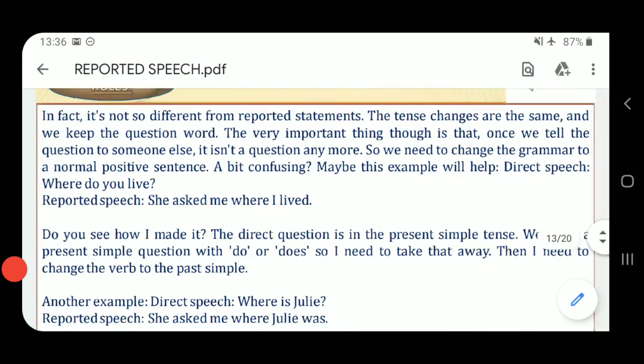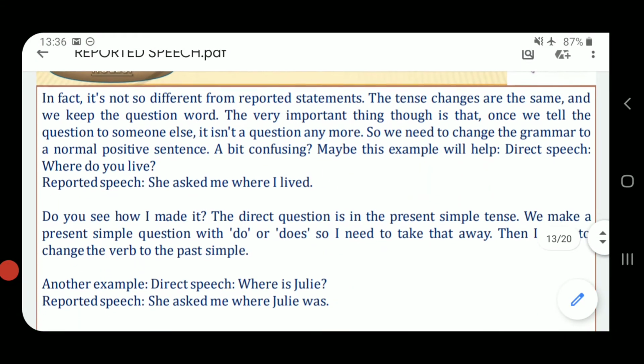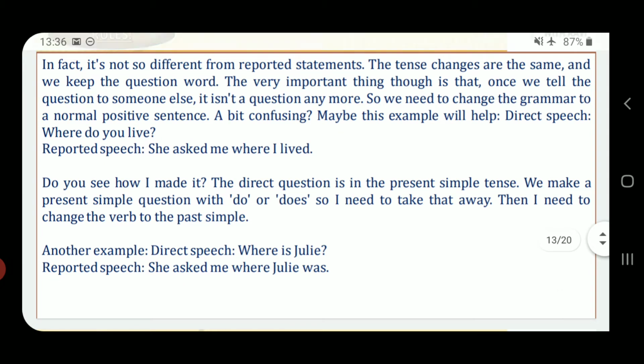Now let's focus on the rules. It's not so different from reported statement. The tense changes are the same and we keep the question words. The very important thing though is that once we tell the question to someone else, it isn't a question anymore. So we need to change the grammar to a normal positive statement.